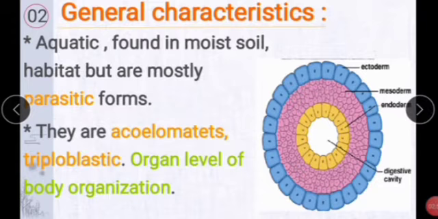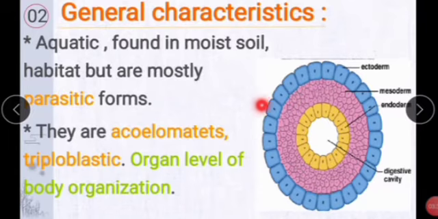Platyhelminthes are found in water, so we call them aquatic, and also in moist soil, like wet soil, and they are mostly parasitic forms. Parasitic means the worms or organisms cause diseases.